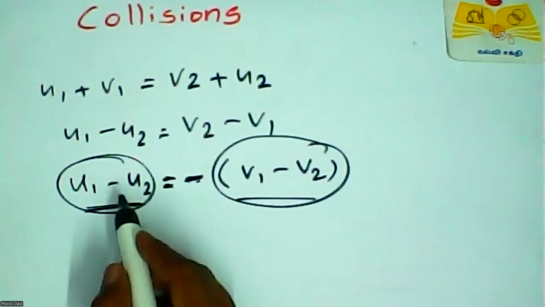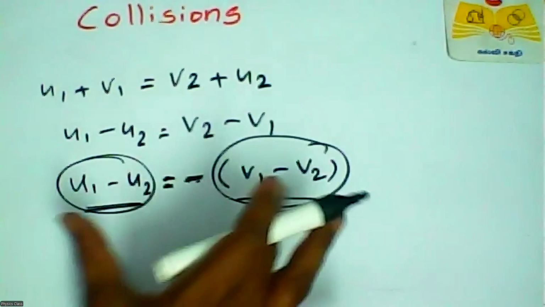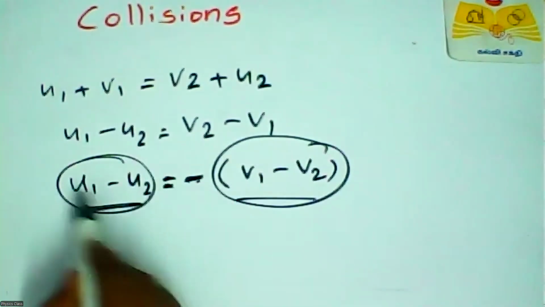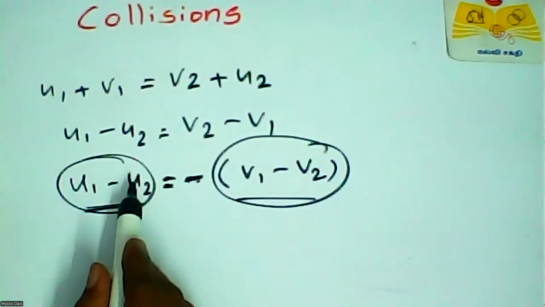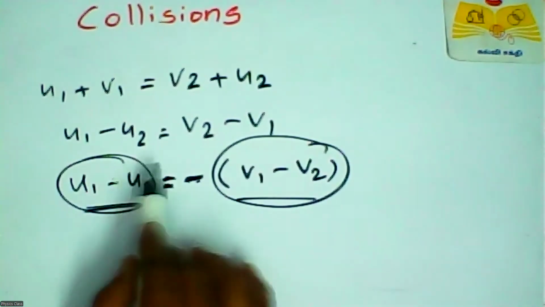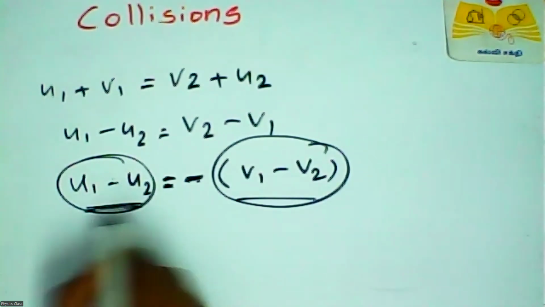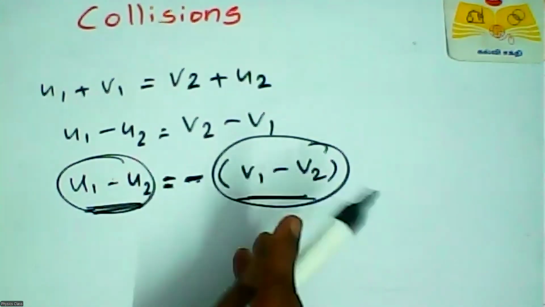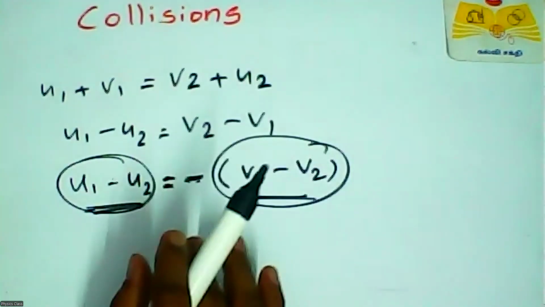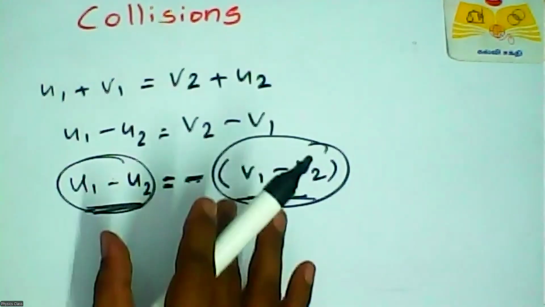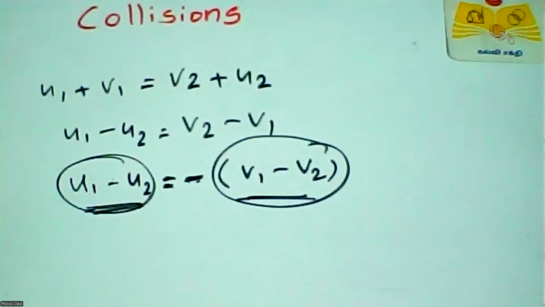This means that for an elastic head-on collision, the relative speed of the two bodies has the same magnitude but opposite direction.